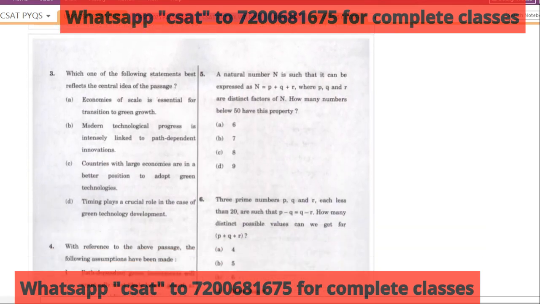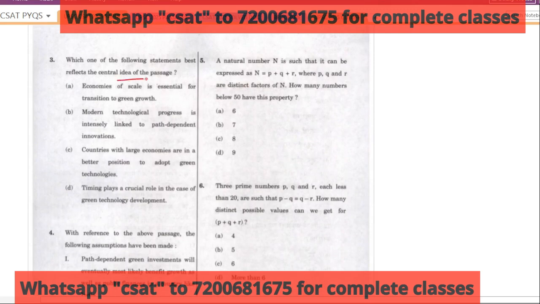Okay, which one of the following statements best reflects the central idea of the passage? Okay, economies of scale is essential for transition. Okay, this is true actually, so as of now we can mark it. Modern technology progress is intensely linked to path dependence. So with an intense kind of word and all, that time itself you can eliminate. Okay. Countries with large economies are in a better position to adopt green technology. Nowhere in the passage does it say that only the developed countries can do it.